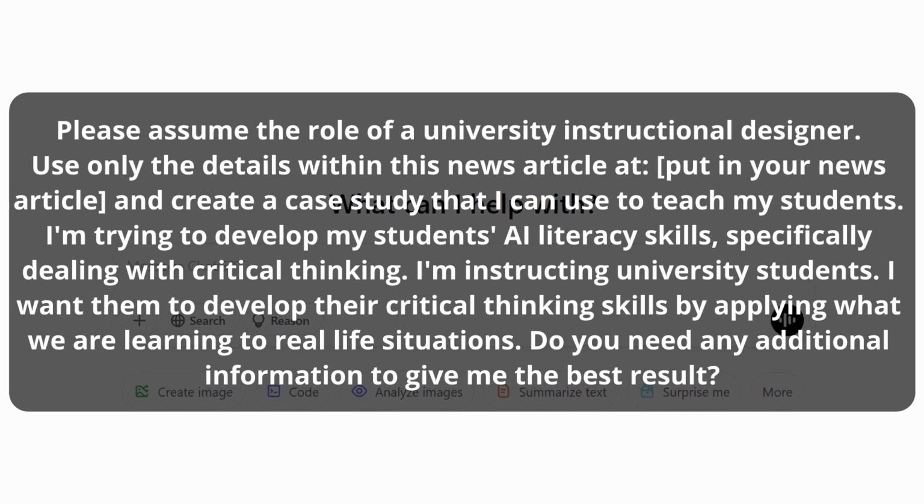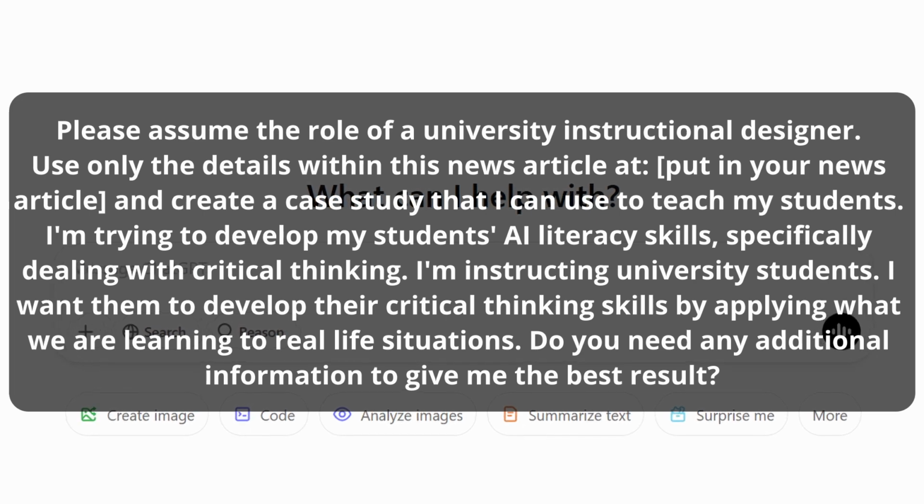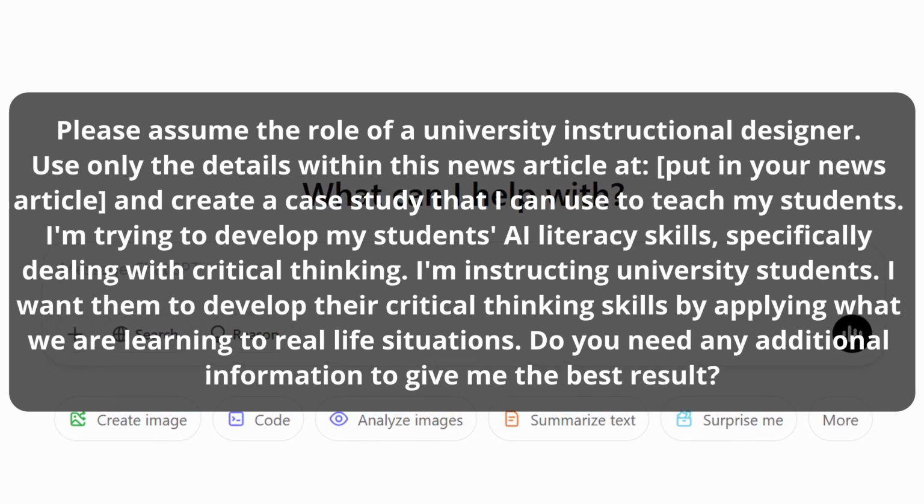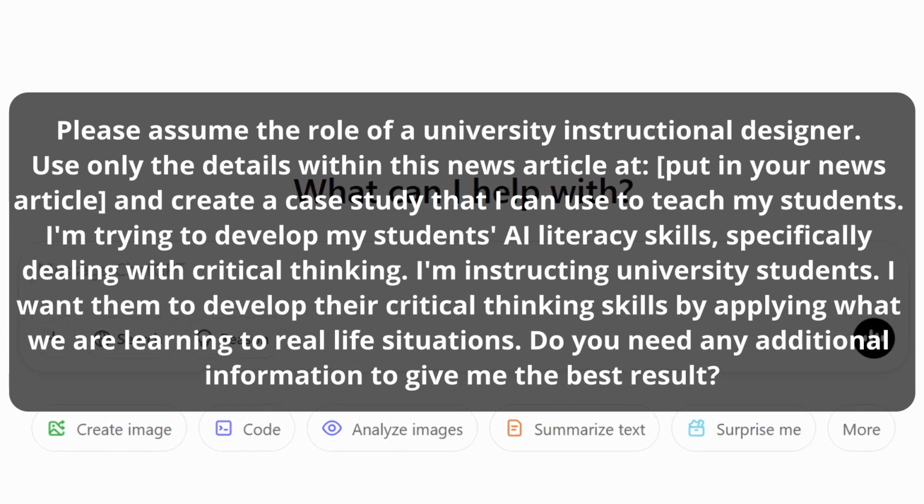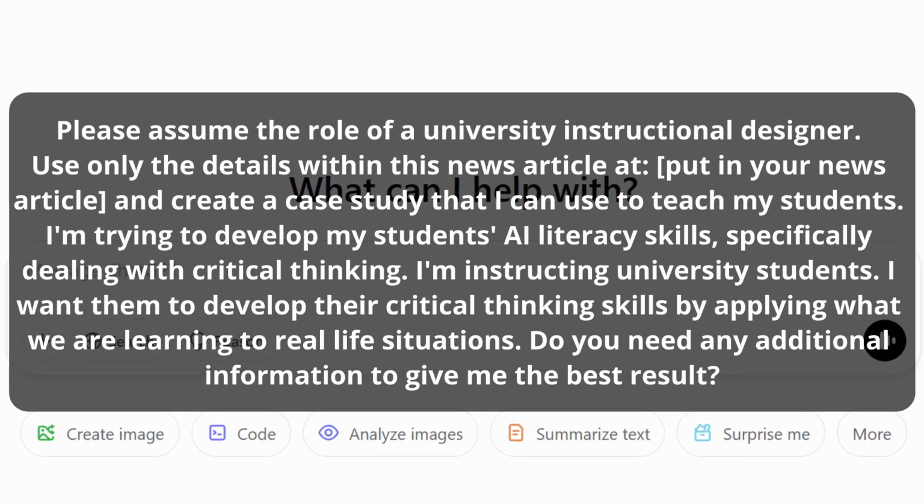I'm trying to develop my students' AI literacy skills, specifically dealing with critical thinking. I'm instructing university students. I want them to develop their critical thinking skills by applying what we are learning to real life situations. Do you need any additional information to give me the best result? So you can fill this in with whatever specific topic applies to your course as well.